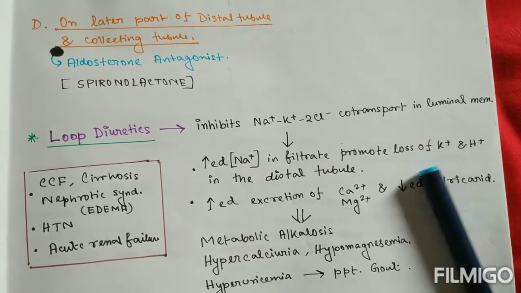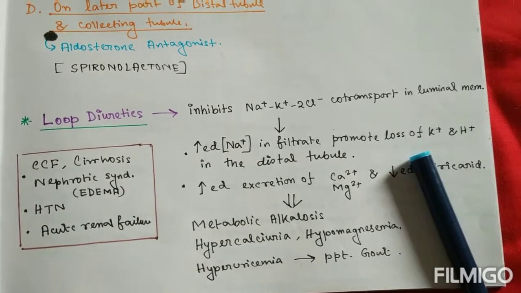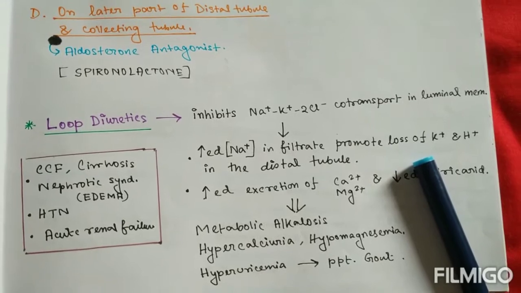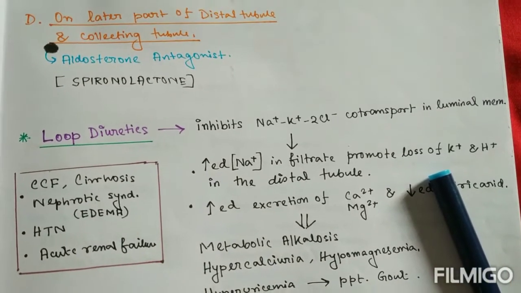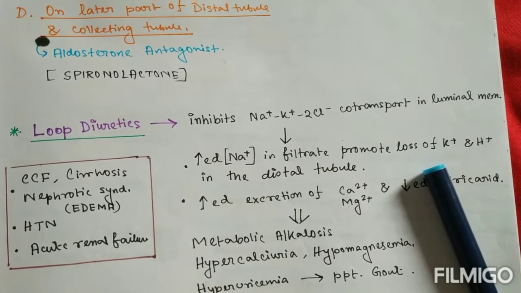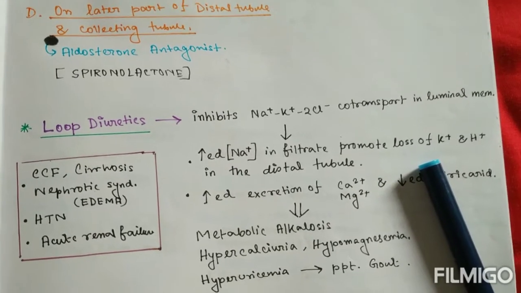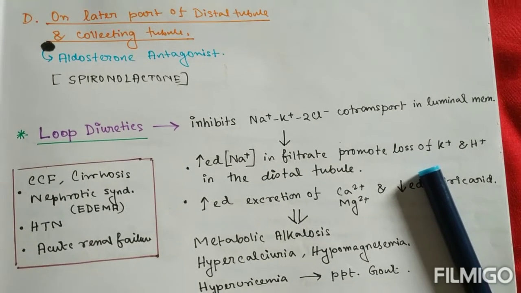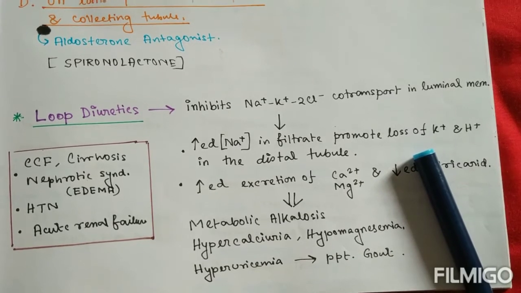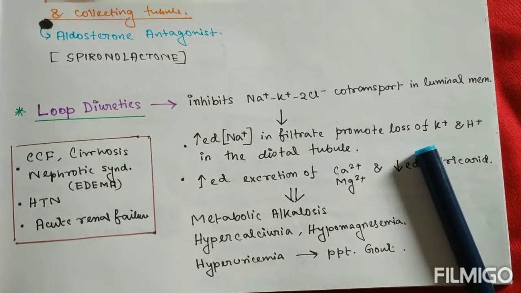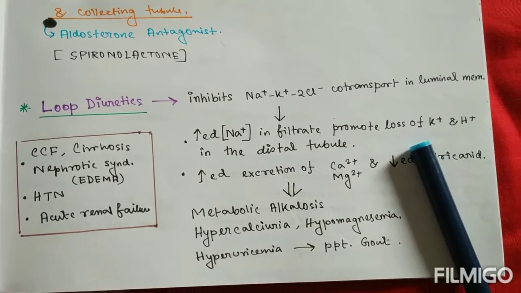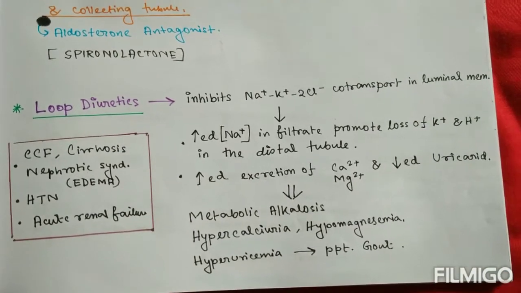The use of loop diuretics is mainly confined to various types of edema, among them congestive cardiac failure, liver cirrhosis, and nephrotic syndrome are the most common. These are often prescribed in hypertension along with other drugs, and in acute renal failure. So this is all about loop diuretics.